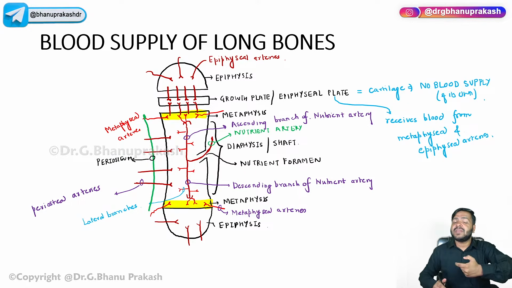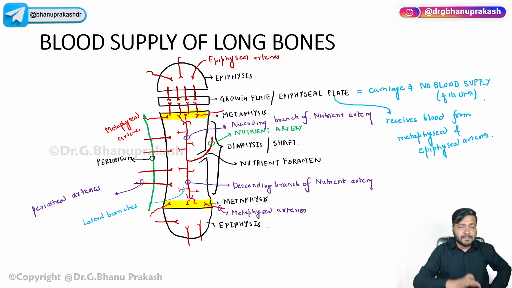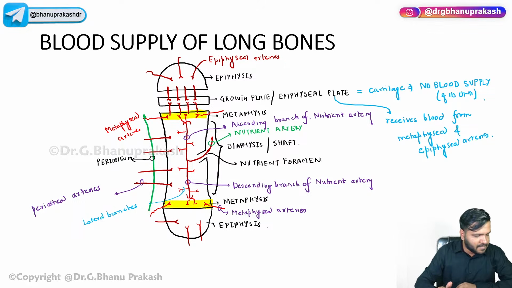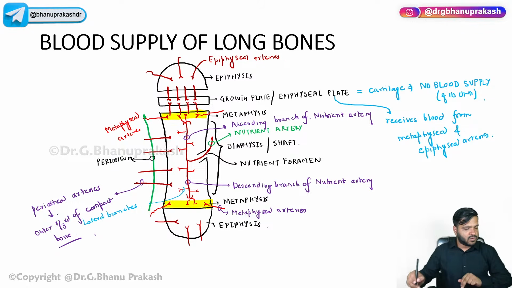They are supplying the periosteum. The periosteum has two layers, the fibrous and the cellular layer, along with a small portion of the compact bone, that is the outer part of the compact bone, right? So the periosteal arteries are supplying the outer one third of the compact bone.